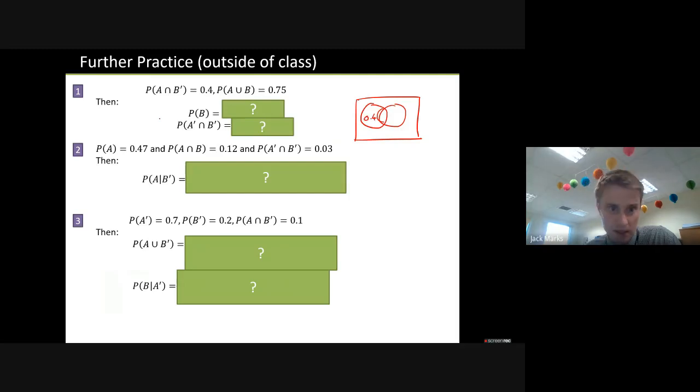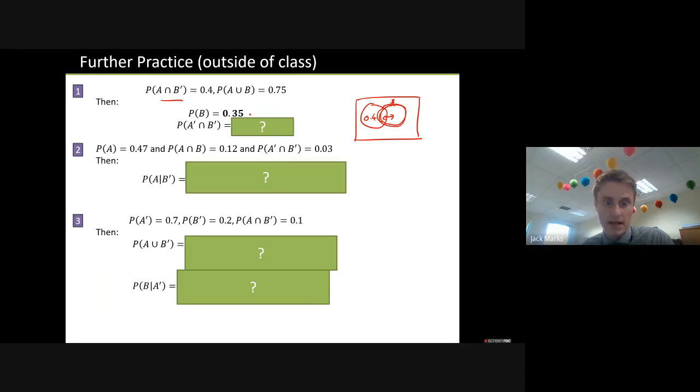So that looks really complex, but that's a nice detail to be given because you can just write that number in straight away. The whole thing has to add up to 0.75. So what does that tell me? Well, that tells me the total probability of B, which should be 0.35. Now, I can't work out what the intersection is exactly, but I know what that bit alone is, and I know what these two parts together is. That's how I've found that one there.